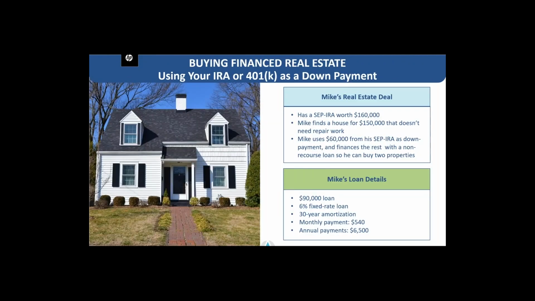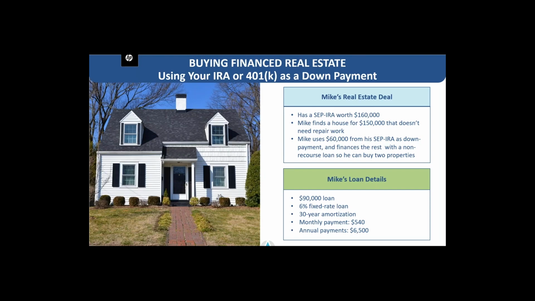Now, let's look at a few case studies in the real world to show financing real estate utilizing an IRA or a 401k as a down payment. In this deal, Mike is going to be purchasing a piece of rental property with his SEP IRA worth $160,000. Mike finds a house for $150,000 that doesn't need much repair work.